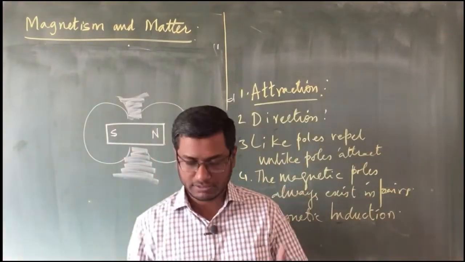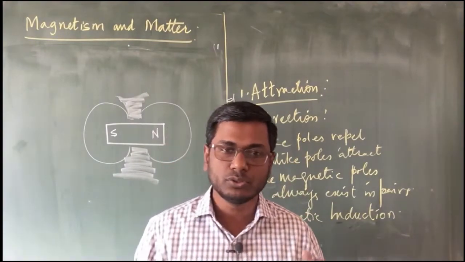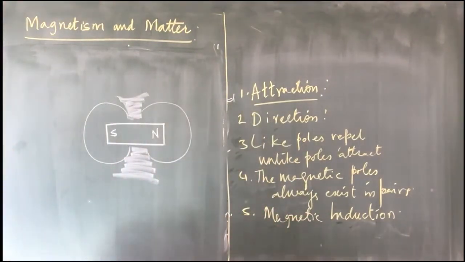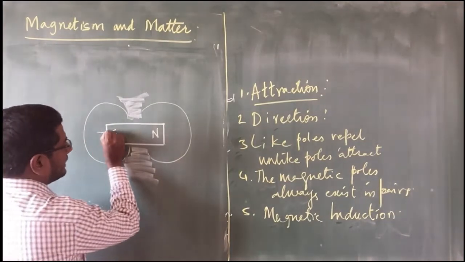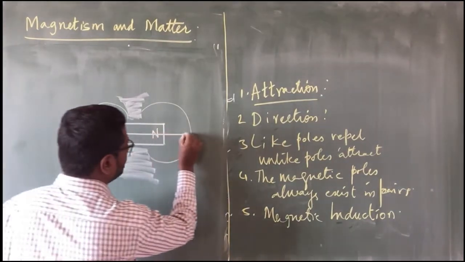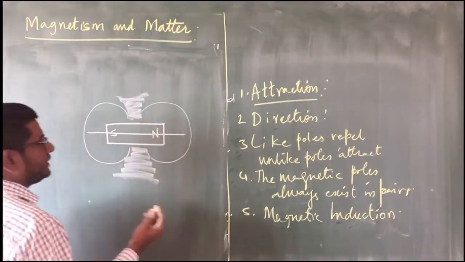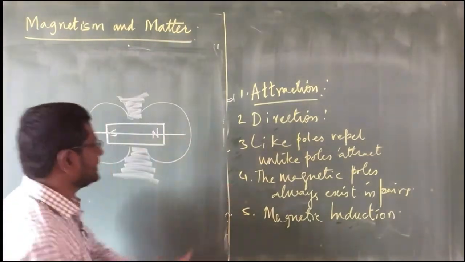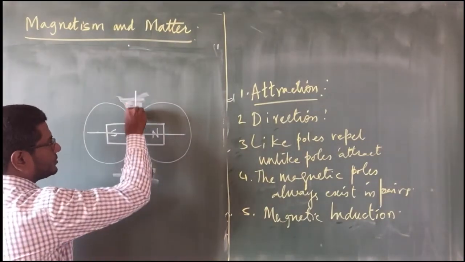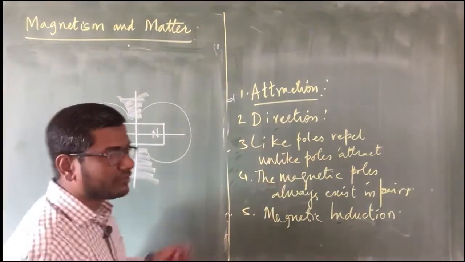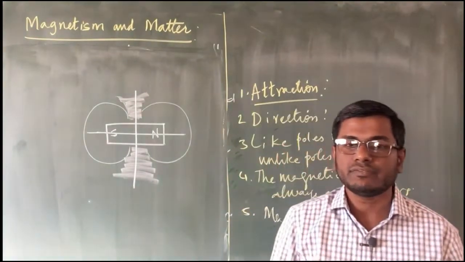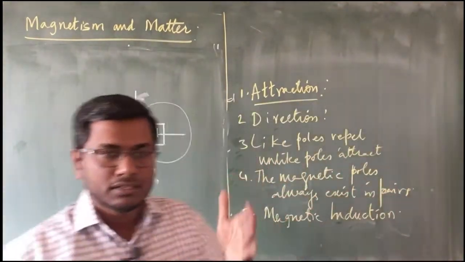When we discuss the Earth's magnetism, we are going to come across this word, magnetic axis. Axis means the straight line which passes through the center. So if I draw a line like this, this line is going to be called the axis of this magnet. Similarly, just like we had for the electric dipole, we will have an axis and then we will have an equator. So this is the magnetic equator, or you can say the equatorial line, or you can also call it the equatorial plane, because it is perpendicular.